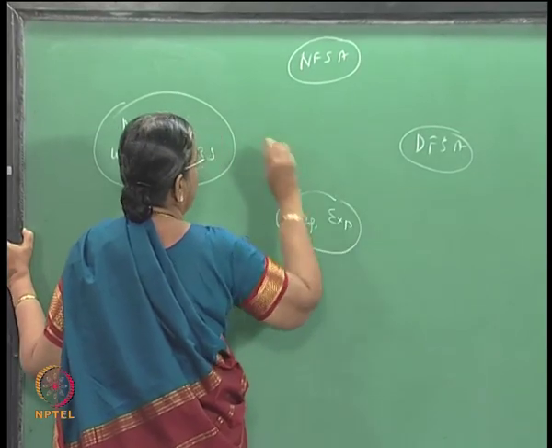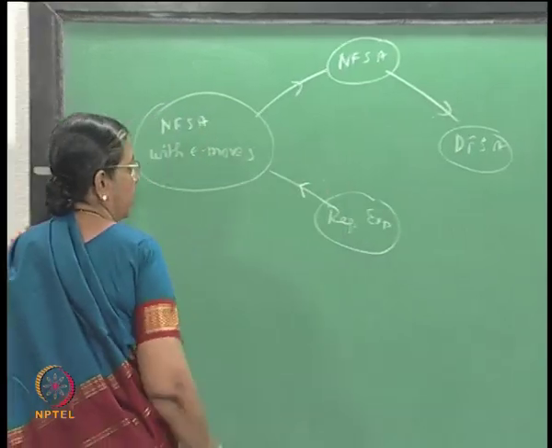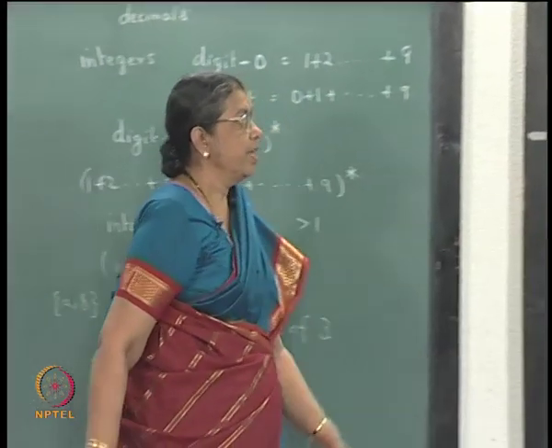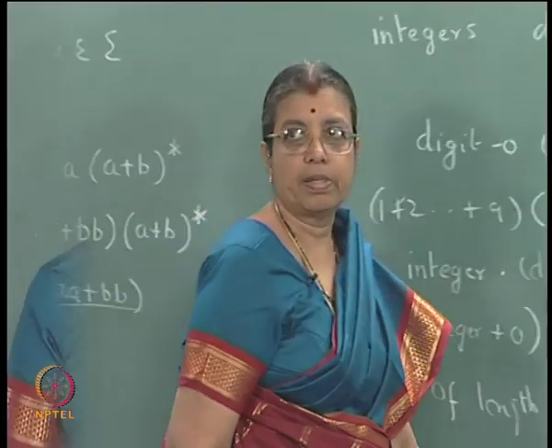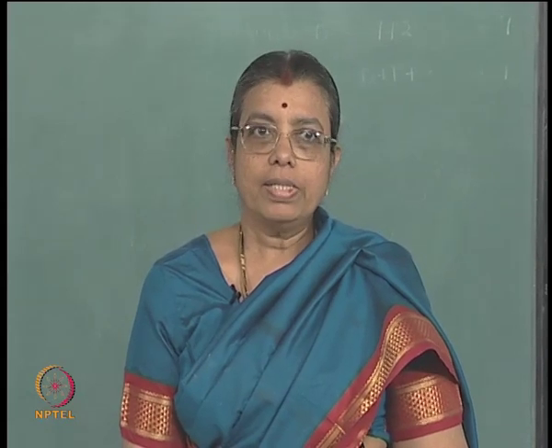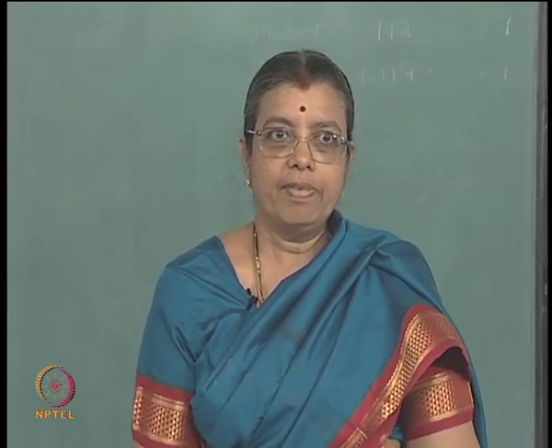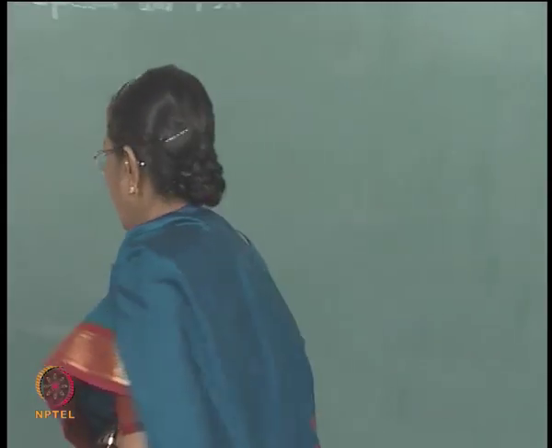So, today these things we have already considered. Today we shall consider how to get a NFSA with epsilon moves from a regular expression. Now, given a regular expression, how to construct a non-deterministic FSA with epsilon moves. This is what we will see now.